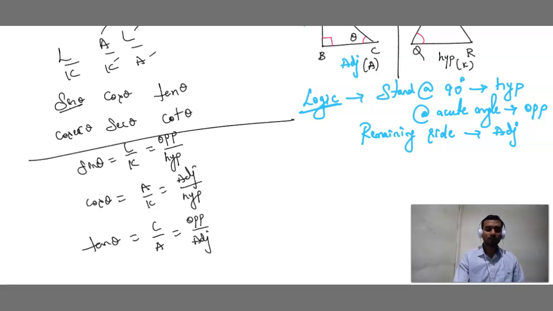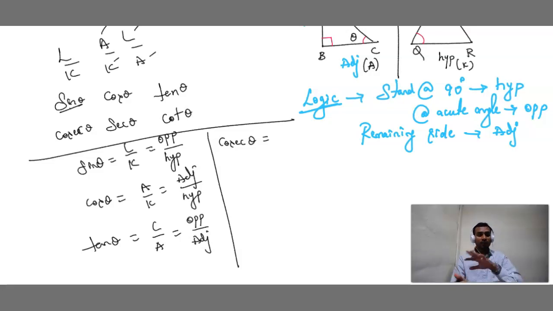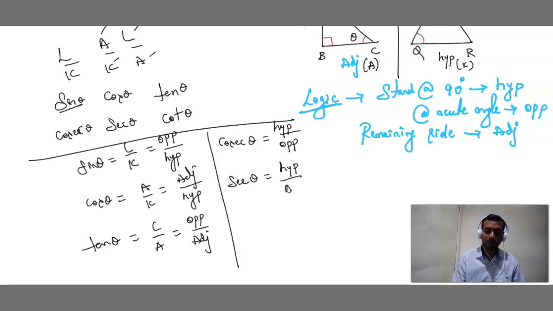So we have done: sin theta is opposite by hypotenuse, cos theta is adjacent by hypotenuse, tan theta is opposite by adjacent. Similarly, cosecant theta. I told you sin and cosecant are reciprocal. If you reverse sin, it becomes cosecant; if you reverse cosecant, it becomes sin. Cos becomes secant, secant becomes cos. Tan becomes cot, cot becomes tan. So cosecant means hypotenuse by opposite. Secant theta, hypotenuse by adjacent. Cot theta, adjacent by opposite.